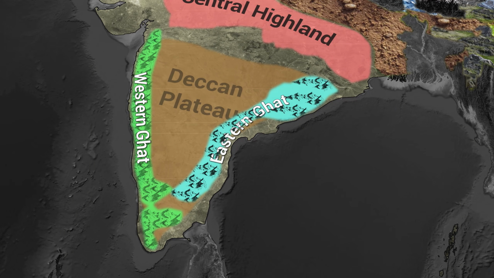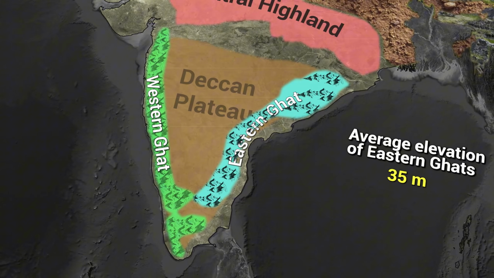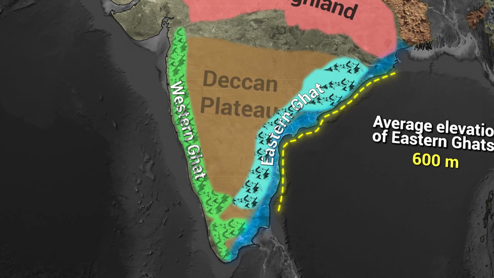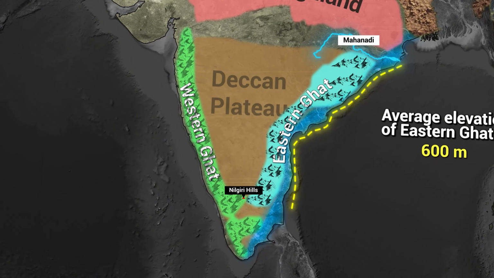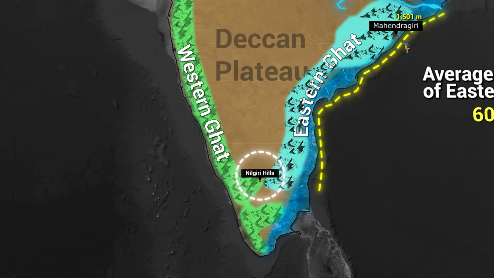The Eastern Ghats are a discontinuous low belt. Their average elevation is 600 meters. They run parallel to the east coast from the south of the Mahanadi Valley to the Nilgiri Hills. Nilgiri Hills is the junction point of Eastern Ghats and Western Ghats.